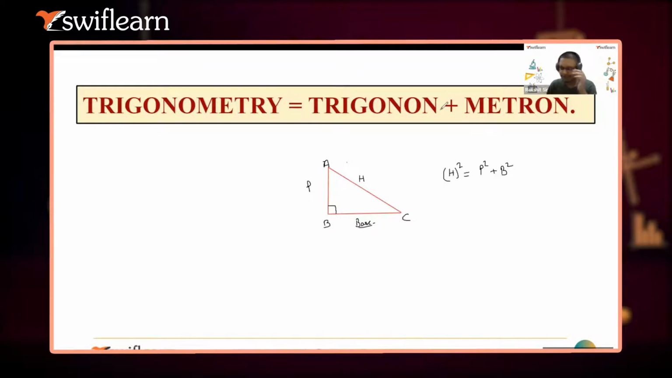Let's come directly to the technical part. For example, if I need to find out any side of this triangle, let's take it that way. What you need to do is, you must have at least two other sides given to you. Is it okay?